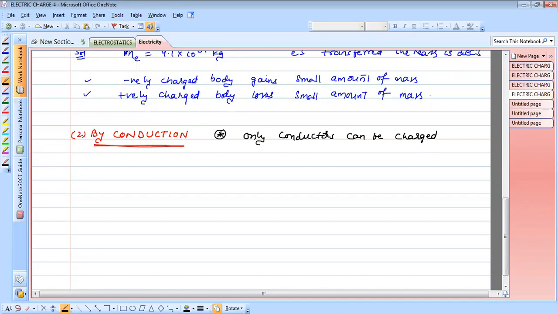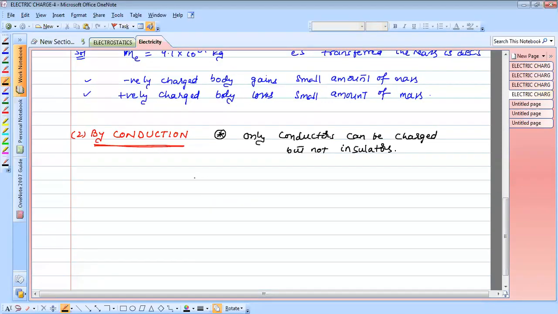Only conductors can be charged in this process, not insulators. But not insulators. So now we move to that.